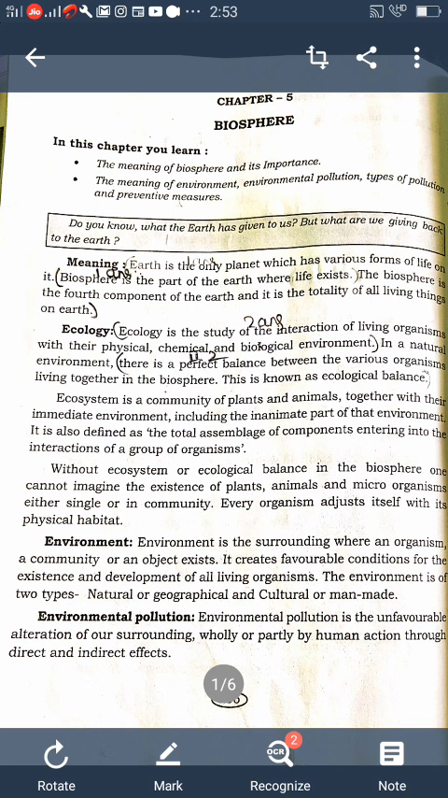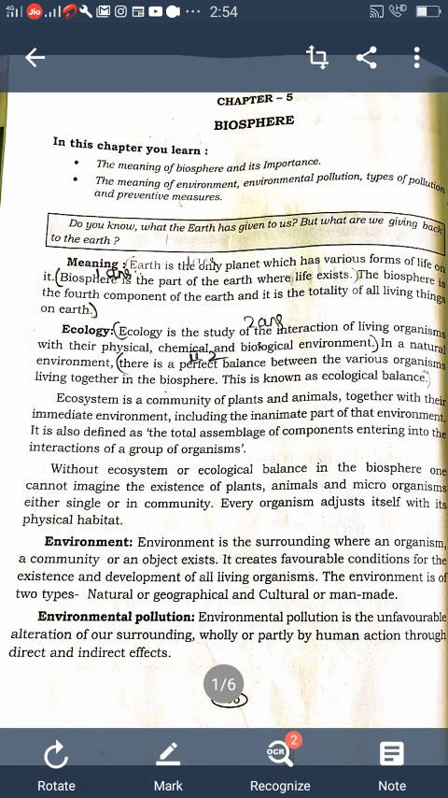Understood? What did you learn today, children? Today we learned about what is the biosphere, what is the importance of the biosphere, and what is ecology and environment. They are related to the biosphere. How is our environment polluted by man and nature? So there are 4 types of pollution: air pollution, water pollution, noise pollution and soil pollution.